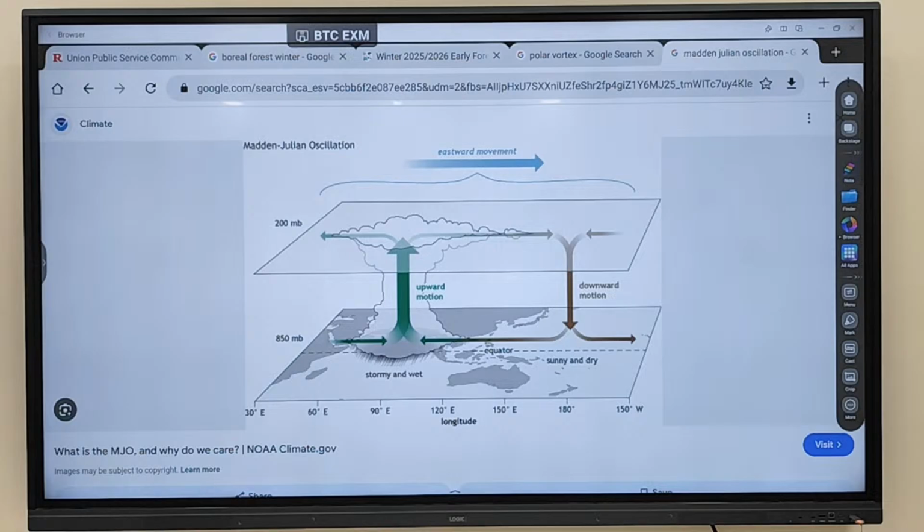Fine. So this is all about the polar vortex concept.